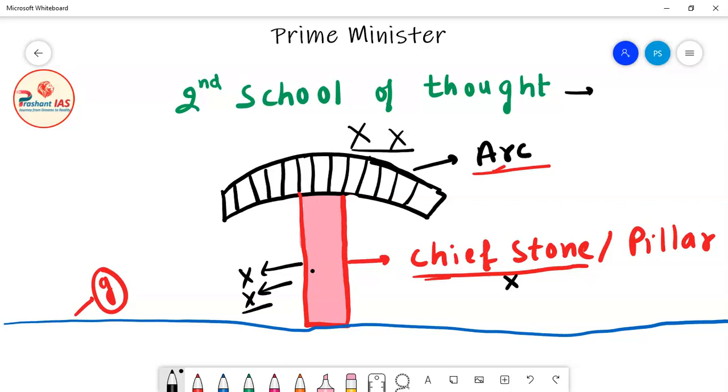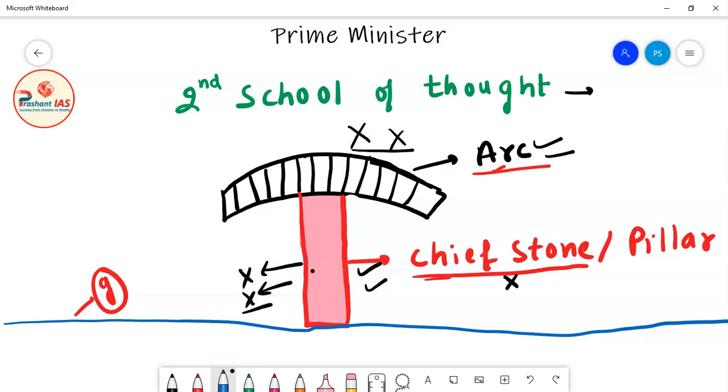Now what does it mean? It means that the survival of this arc actually depends on the survival of this pillar, this stone. This stone is the most important part of this arc. Whether this arc will survive or not actually depends on this pillar. So if this pillar is weak, the entire arc is weak. And if this pillar is strong, then the entire arc is strong.